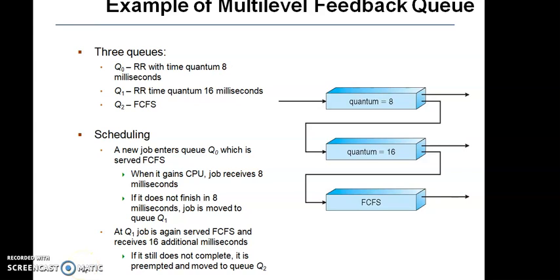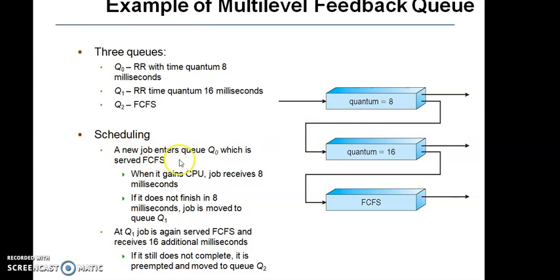We'll see one example of multi-level feedback queue scheduling algorithm. In the diagram as shown, we are dividing the processes into 3 queues. Q0 is round robin algorithm with time quantum 8 milliseconds, Q1, that is this second queue, is round robin with time quantum 16 milliseconds, and the third one, Q2, is FCFS. In this example, let us see how scheduling happens.